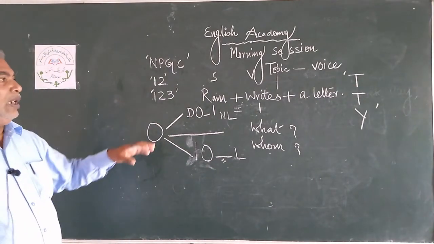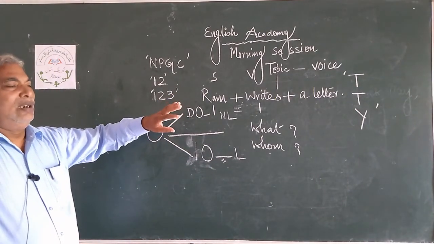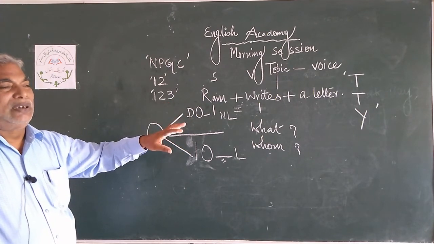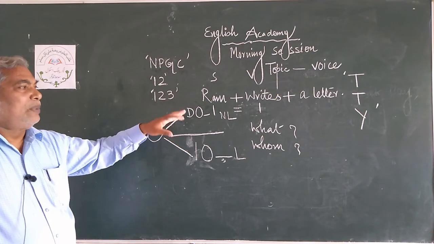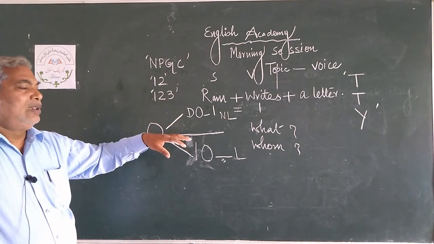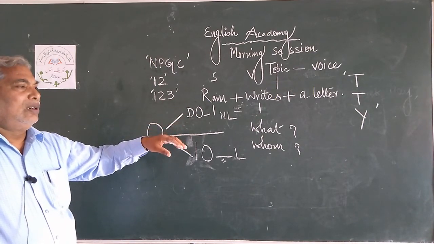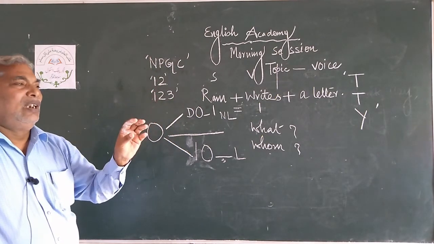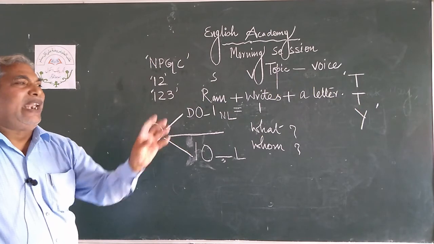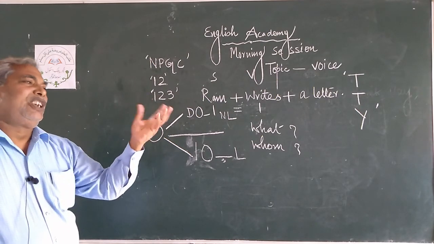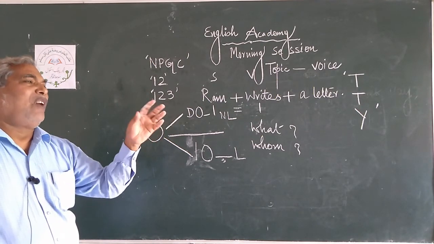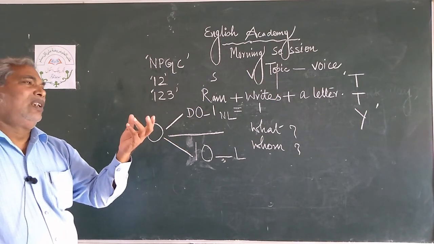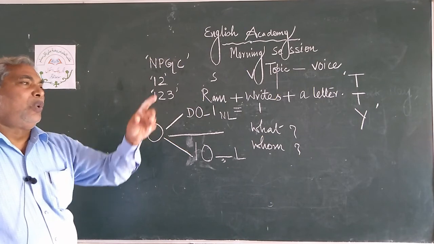So Ram writes a letter. This is an affirmative sentence, a positive sentence. Now change this positive sentence into an interrogative sentence. Now ask a question. Interrogate a question through a question mark.